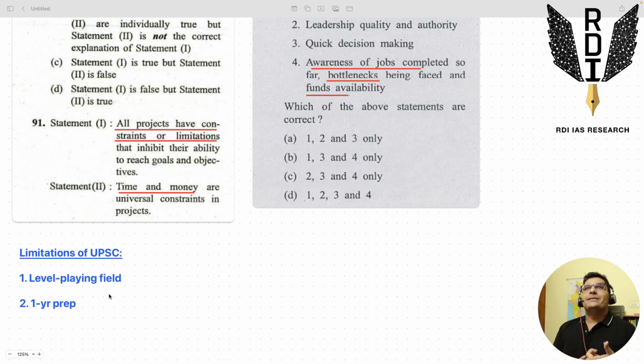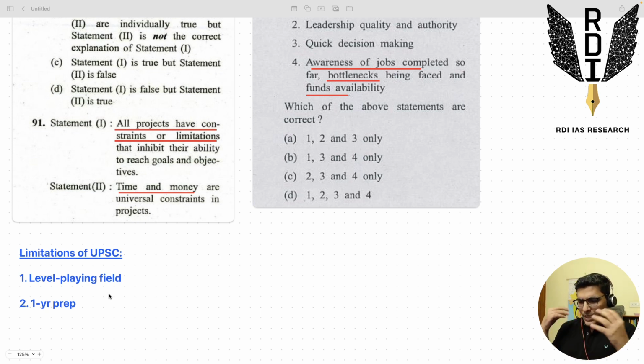So UPSC will not ask anything which requires years of preparation, like 4 attempts, 5 attempts, or 4 years, 5 years, 6 years of preparation. Those kind of questions have no meaning. The question has to be such that a 21-year-old also faces the same kind of challenge, or the qualities of the 21-year-old also are tested, and a 32-year-old also, from the general category angle, if we talk about, right? So the level playing field has to be ensured and 1 year preparation time has to be taken.